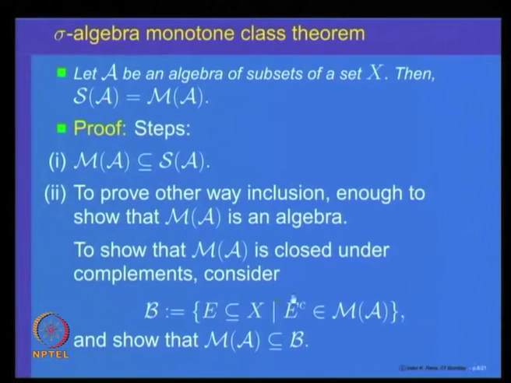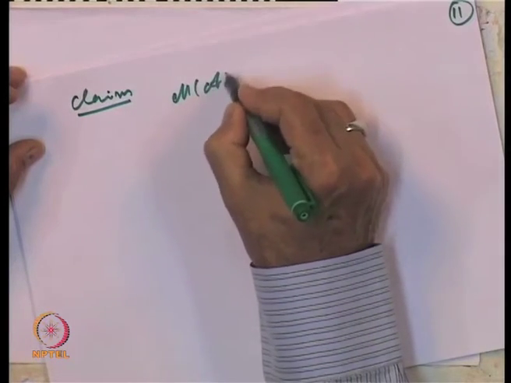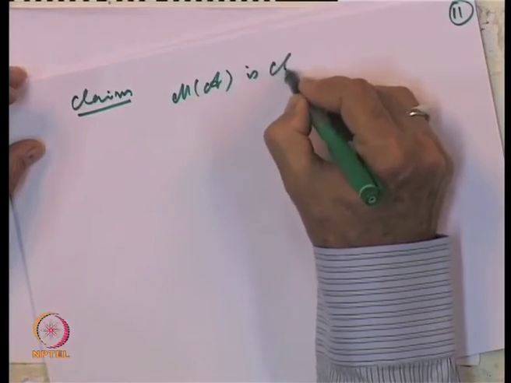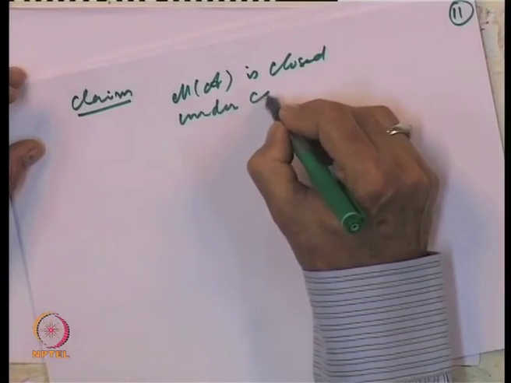So, to prove M of A is closed under complements, what we have to show is that M of A is a subset of B. So, let us try to prove that. The claim, let me repeat, is that M of A is closed under the operation of complements.